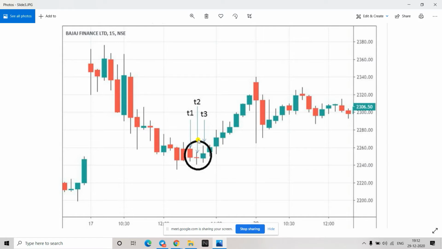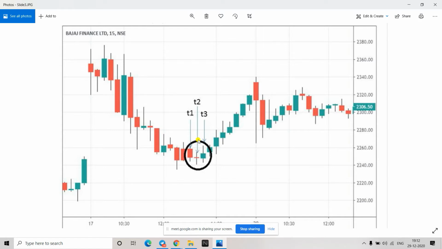Is that clear? That means T3 is a bullish candle, right? Yes, T3 will be a bullish candle. So T1 should be a bearish candle, T2 should be an indecisive candle, not a bearish candle, and T3 should be a bullish candle. Then we should consider it an evening star.